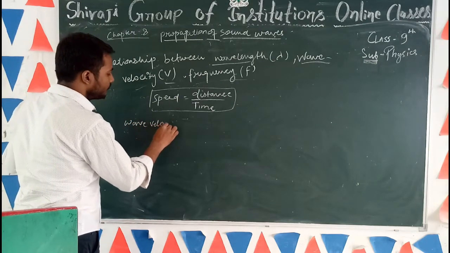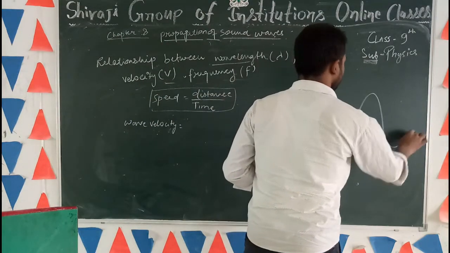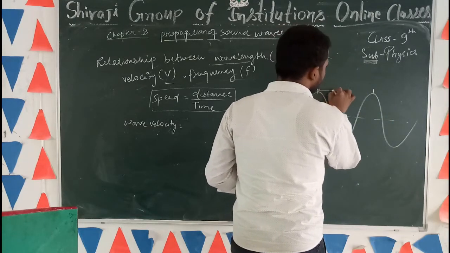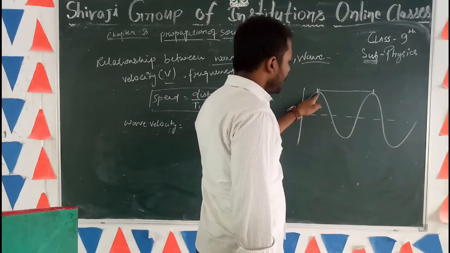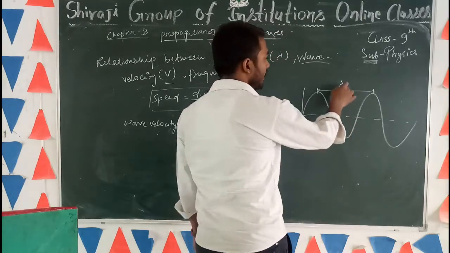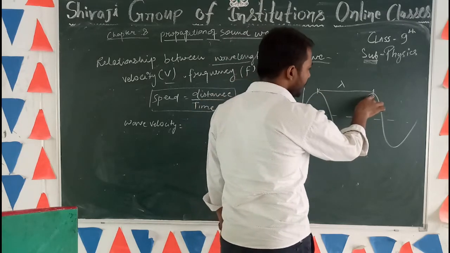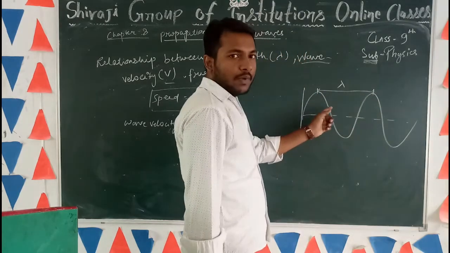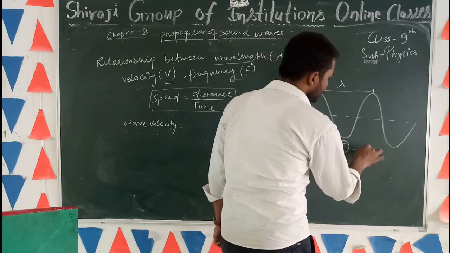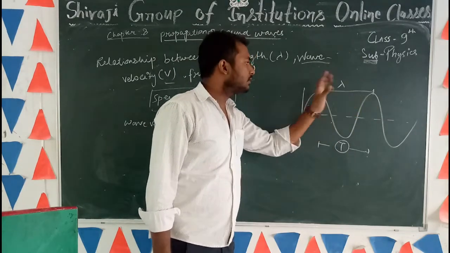Wave velocity equals distance. As we know, from this point to this point, the particle moves from here to here and covers the distance, and this distance is called lambda. The time taken by a particle of the medium to travel from this point to this point, which is called a vibration, is called time period T. So the time taken from here to here is T, and the distance covered to complete one vibration is lambda.